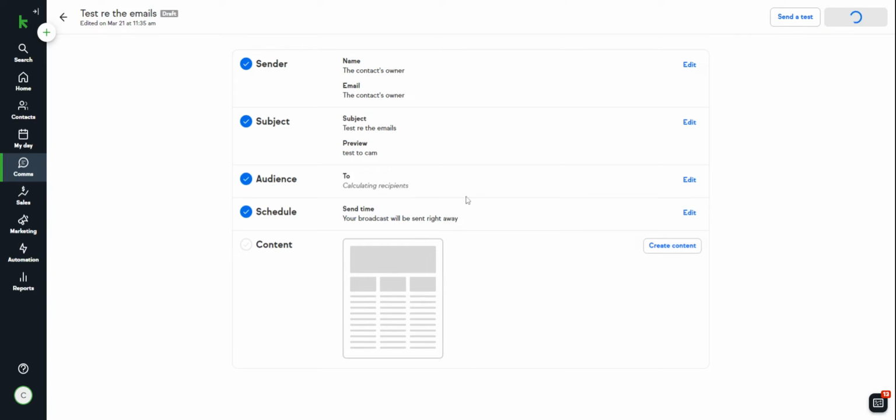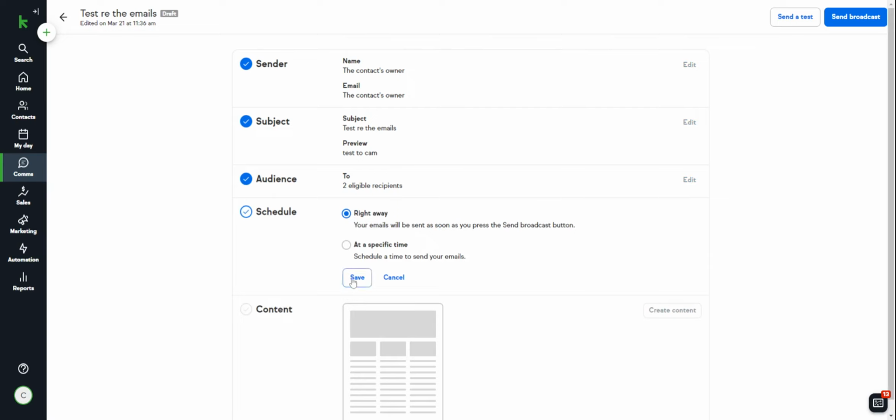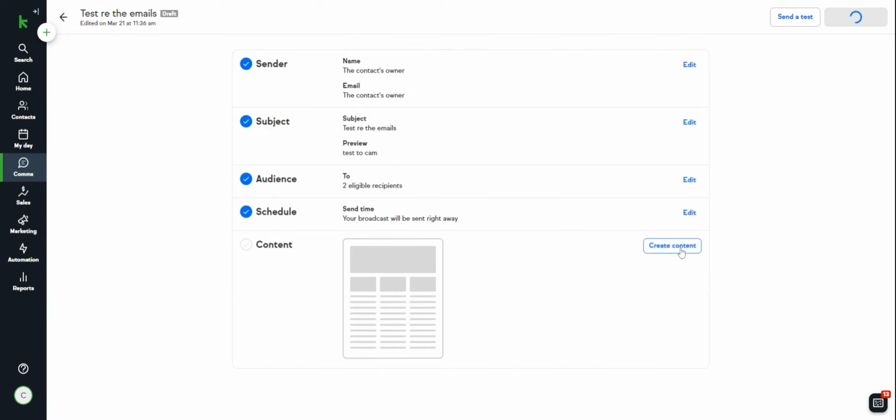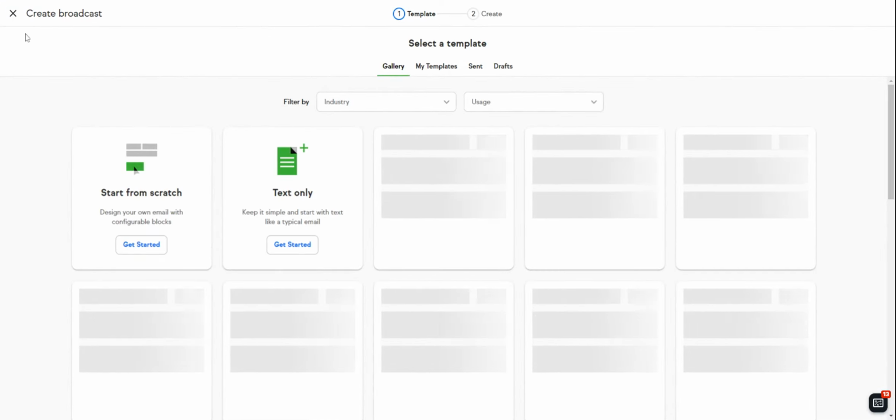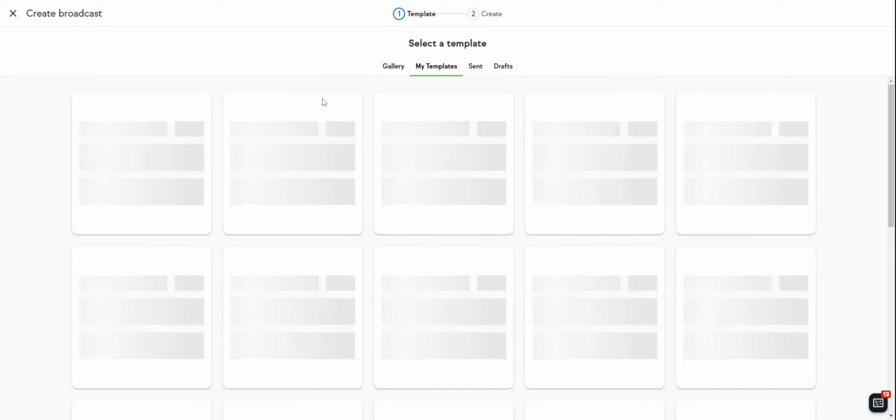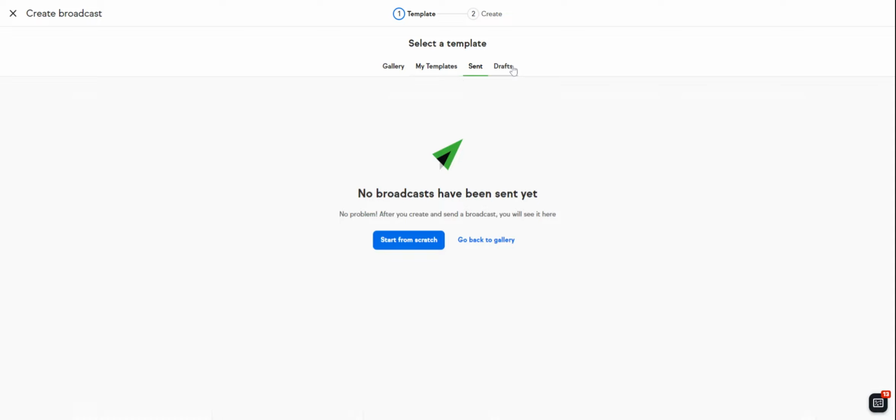Just doing its little thing there. It's probably a little bit slow because we're already running another one in the background, but nonetheless, send right away. Okay. Create the content. All right. This is where you'd use your templates, or you do previous sent ones, or drafts.